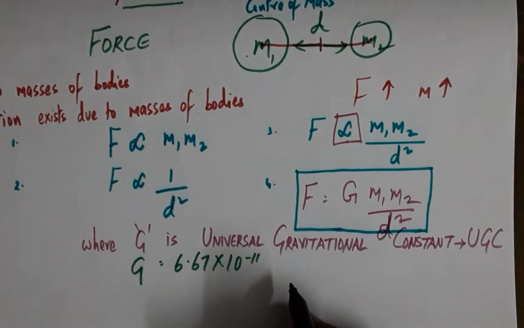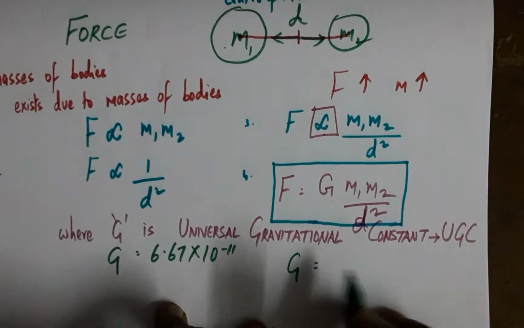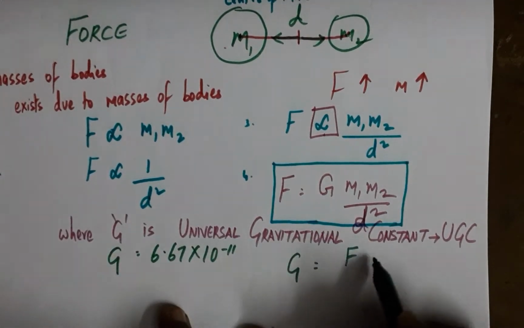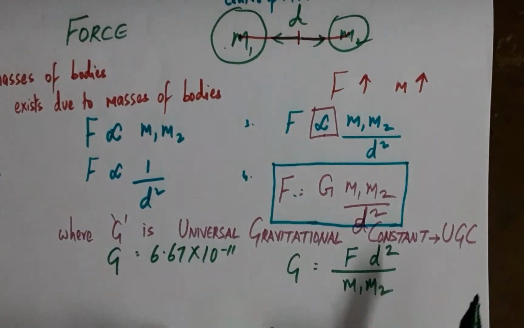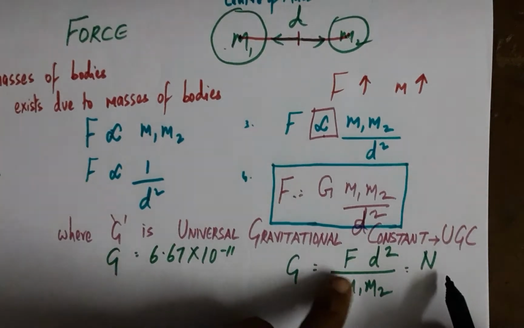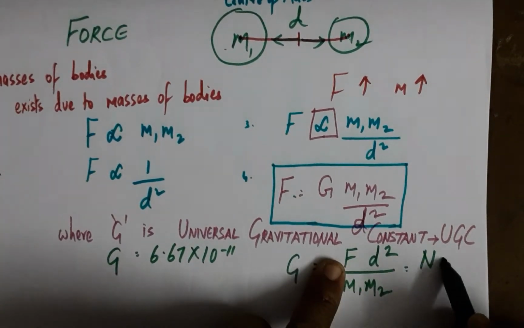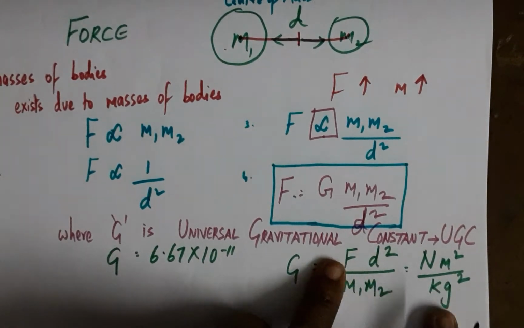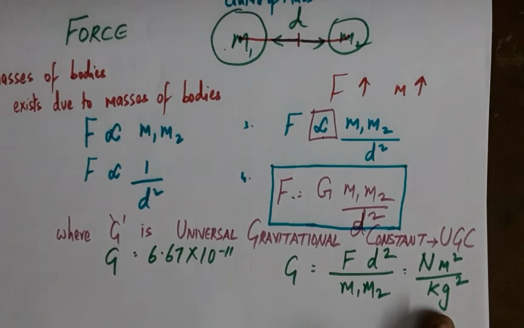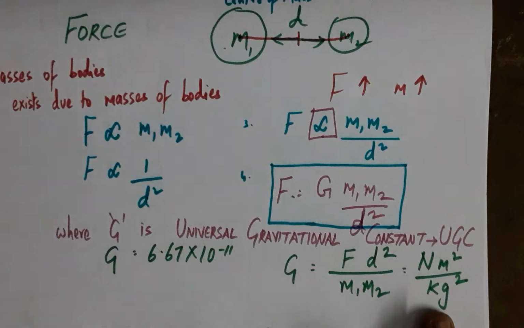And from this equation, if I want to extract the units, I will take d to the other side, and this will become the reciprocal component. Now, the unit of force is Newton, distance is meter squared, and mass is kg squared. This is the unit of the universal gravitational constant.